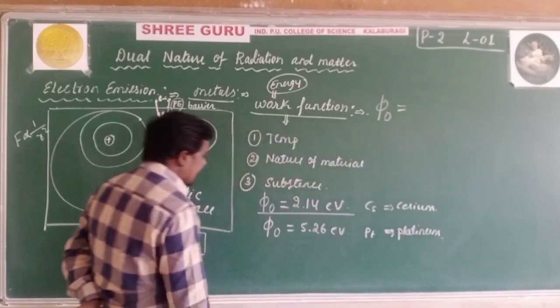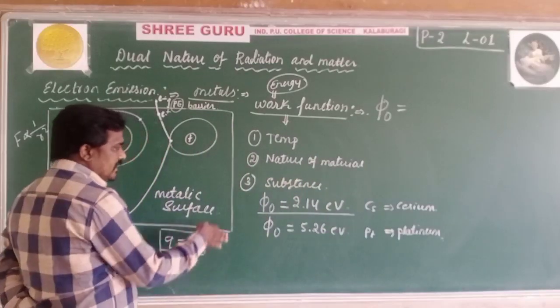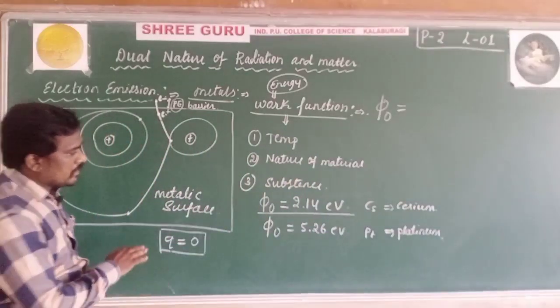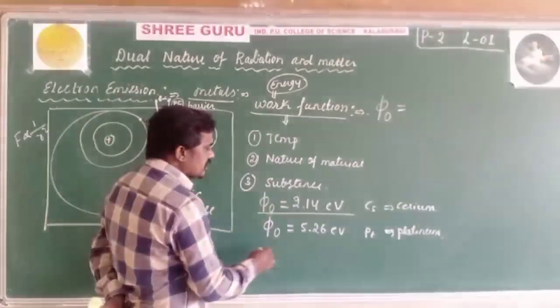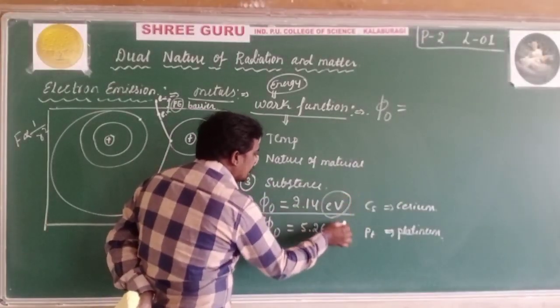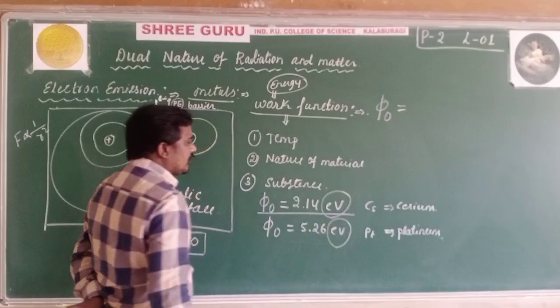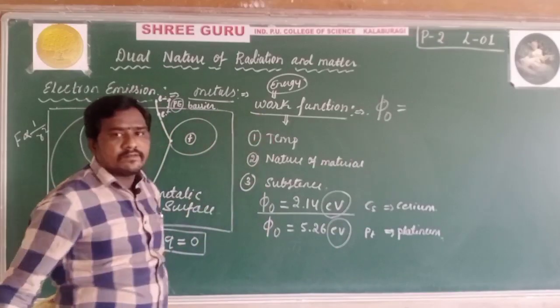The work function is highest for platinum and lowest for cesium, and this is the SI unit for work function.